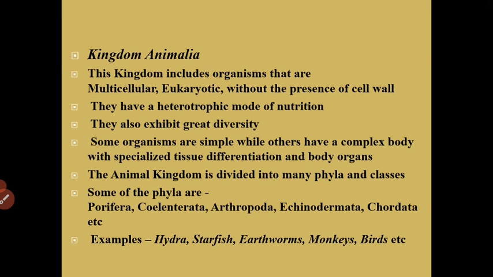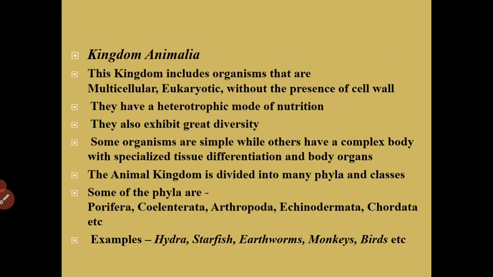Now, as I told you, this kingdom includes organisms that are multicellular, eukaryotic, without the presence of a cell wall. They have a heterotrophic mode of nutrition. They also exhibit great diversity. Some organisms are simple, while others have a complex body with specialized tissue differentiation and body organs. The animal kingdom is divided into many phyla and classes.